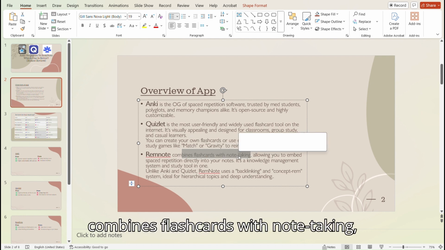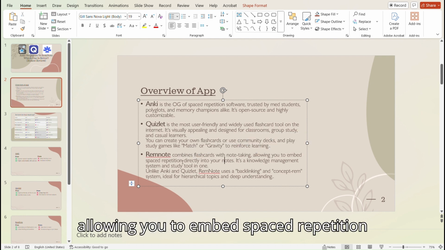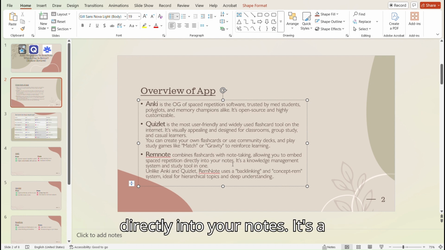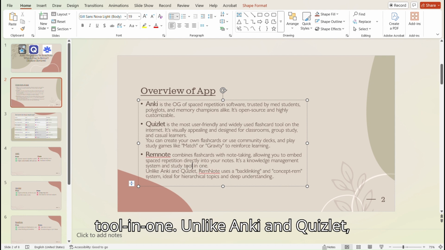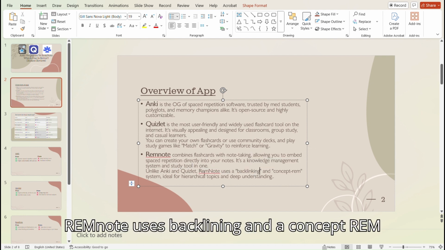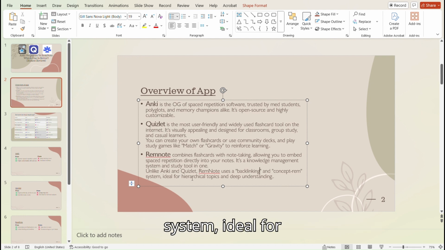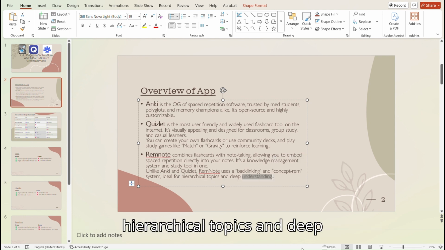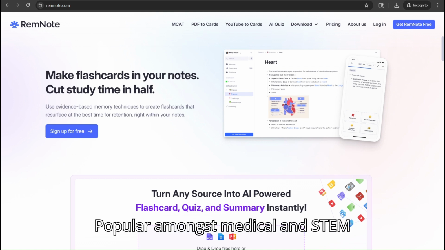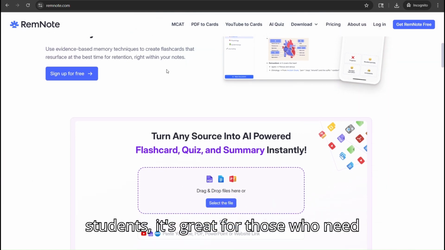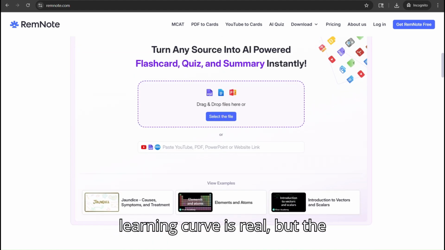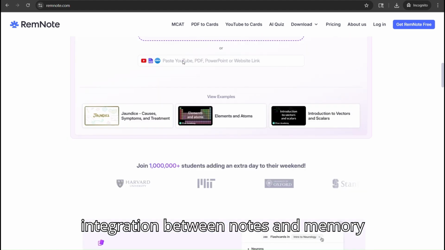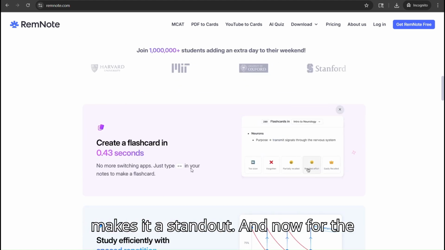RemNote combines flashcards with note taking, allowing you to embed spaced repetition directly into your notes. It's a knowledge management system and study tool in one. Unlike Anki and Quizlet, RemNote uses backlinking and a concept REM system, ideal for hierarchical topics and deep understanding. Popular amongst medical and STEM students, it's great for those who need both organization and recall. The learning curve is real, but the integration between notes and memory makes it a standout.